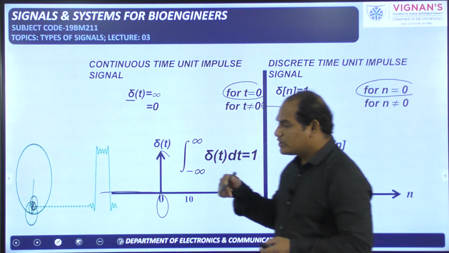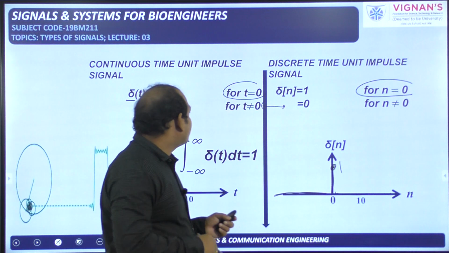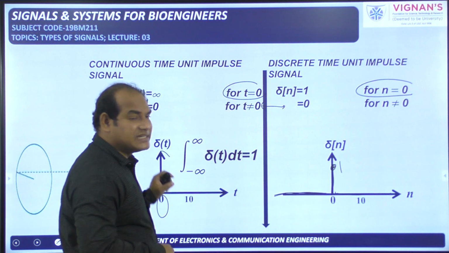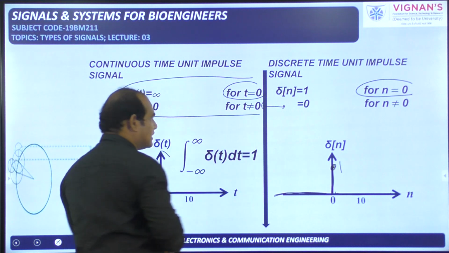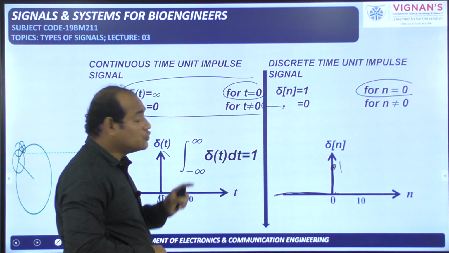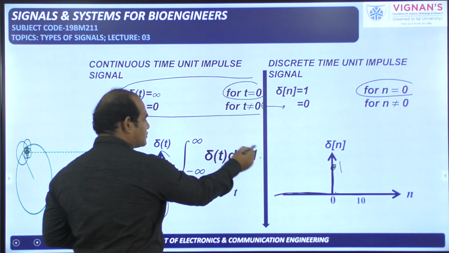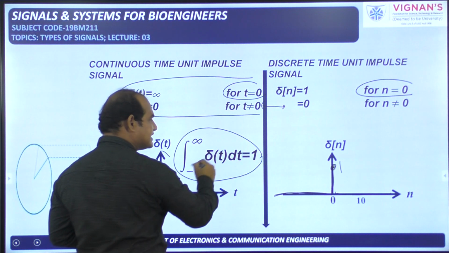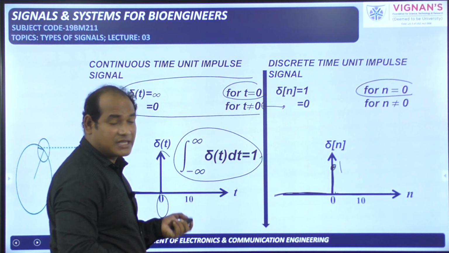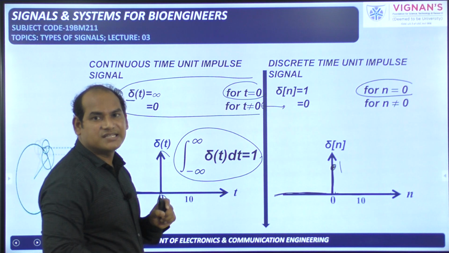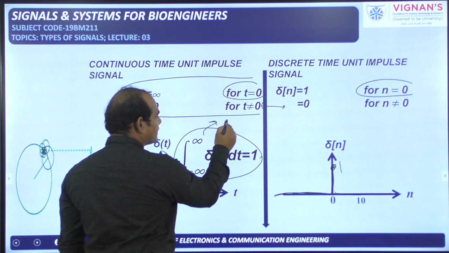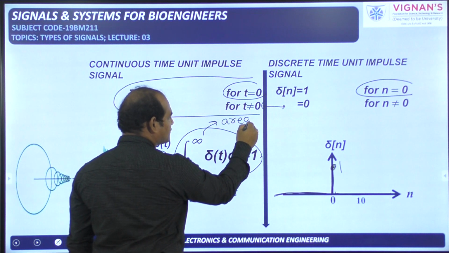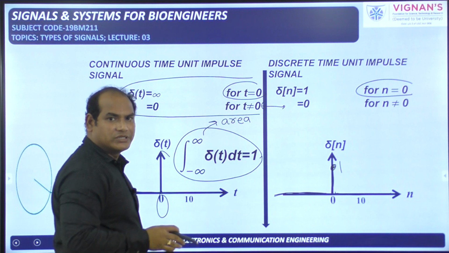But one more important point is, whenever we want to define the del of t signal, this is not enough. The definition of del of t, if you give only these two, is not enough. You should include this integral also. You need to include this integral in the definition of the unit impulse signal, then only the definition is completed. Doing the integration is nothing but finding the area of this particular signal.